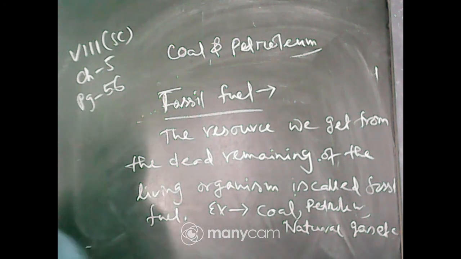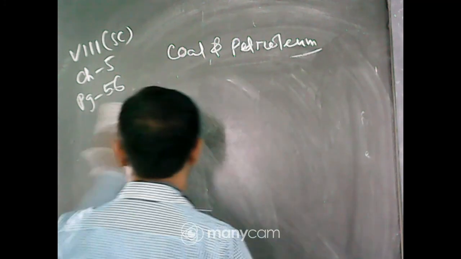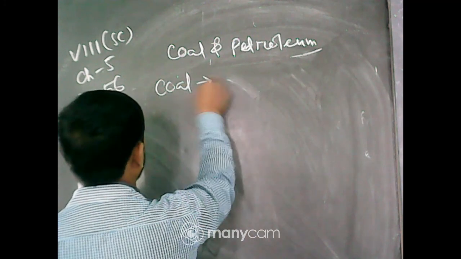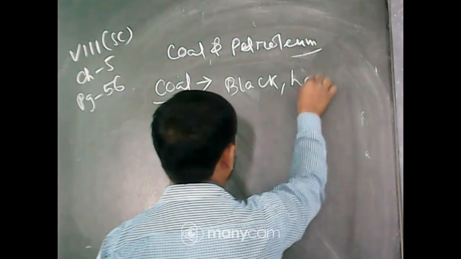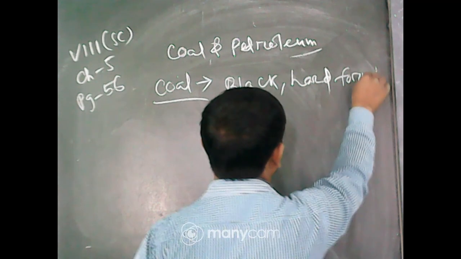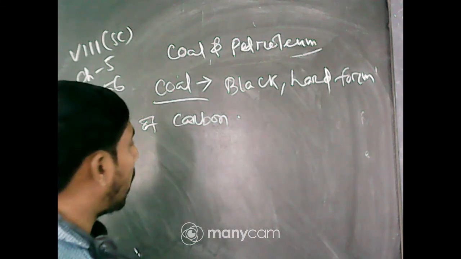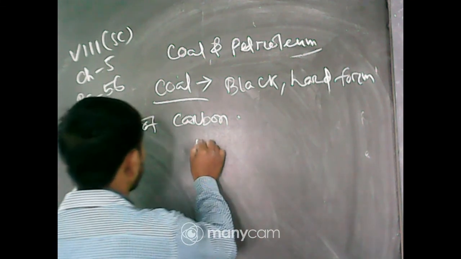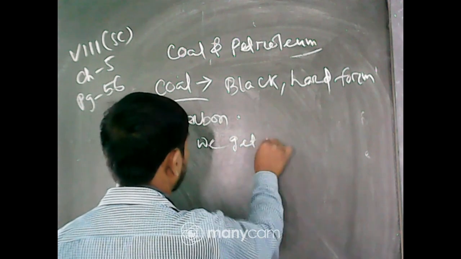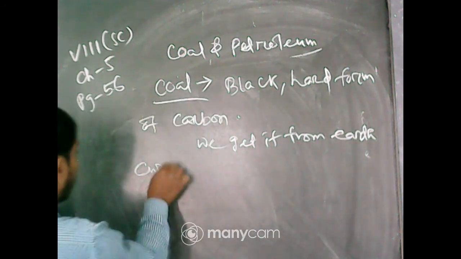Okay, thank you everyone. Now coming to the coal in detail. Coal. It is a black hard form or mass of carbon. Okay, and how is it produced? We get it from the earth crust.